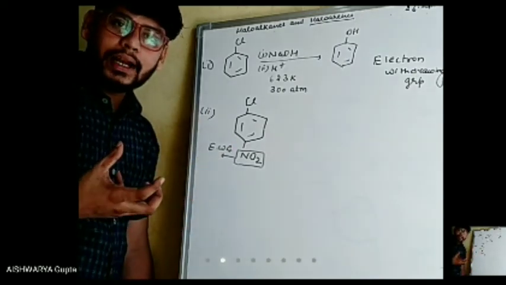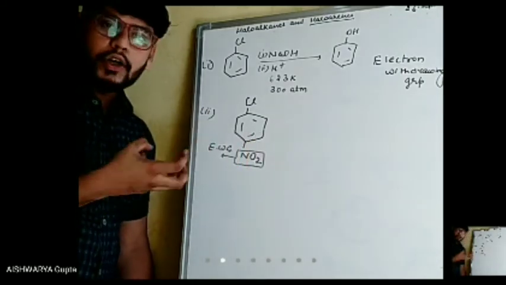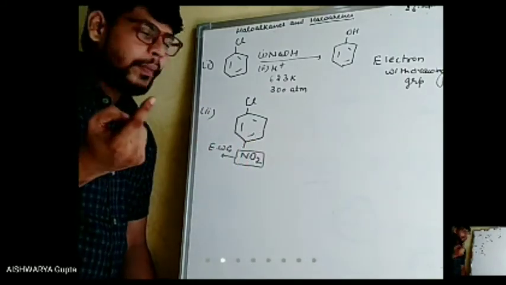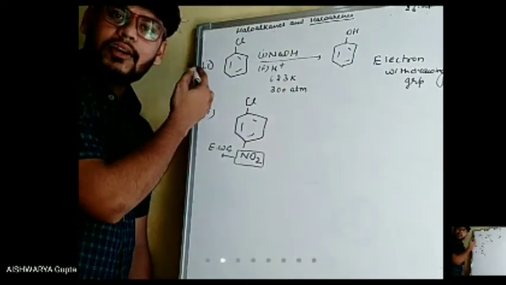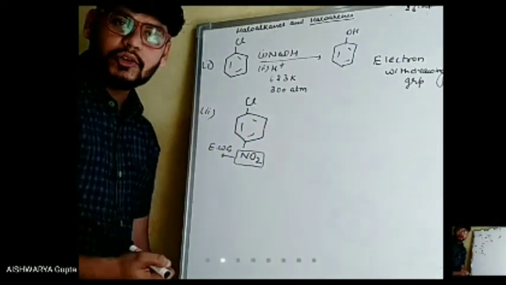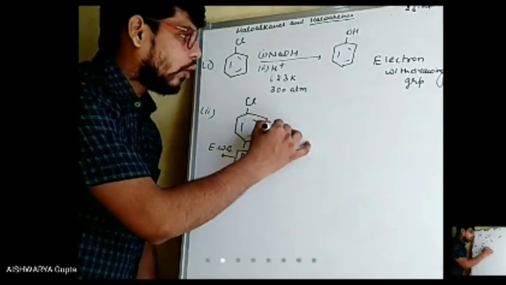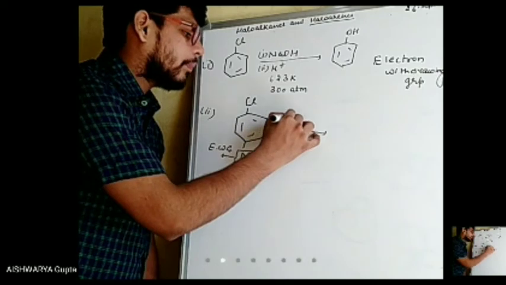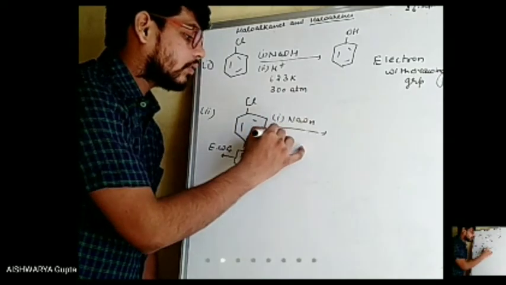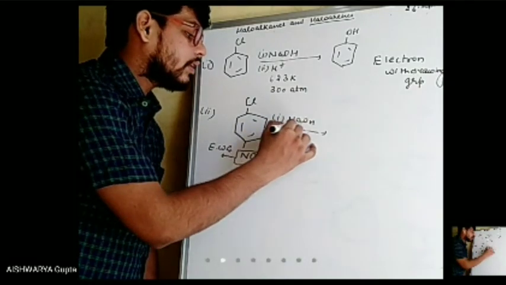It will withdraw some of the electrons, which means that earlier we required a temperature of 623 Kelvin, and now the temperature required is around 460 Kelvin.